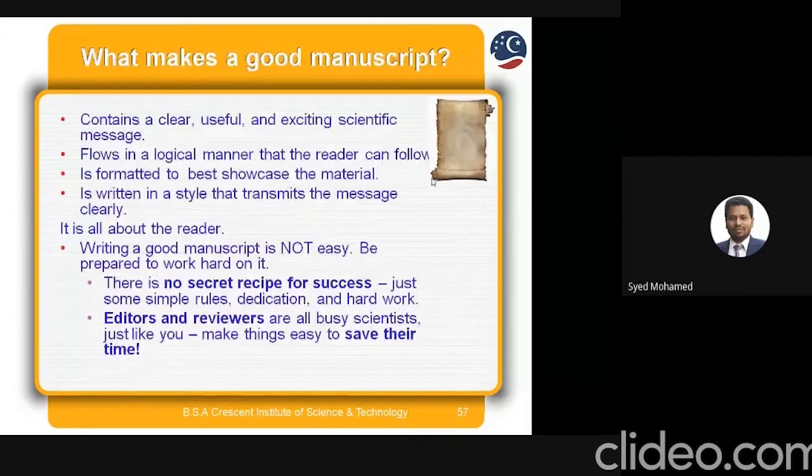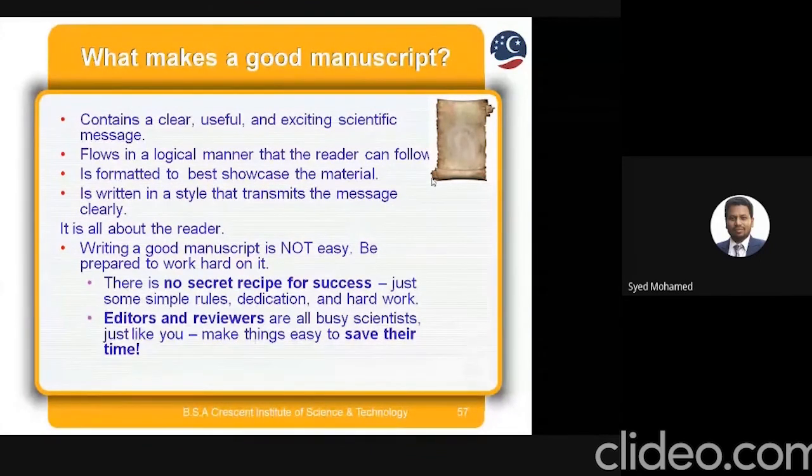And similarly, what makes a good manuscript? It contains a clear, useful and exciting scientific message, and flows in a logical manner that the reader can follow. It is formatted to best showcase the material, and is written in a style that translates the message clearly. It is all about the reader.